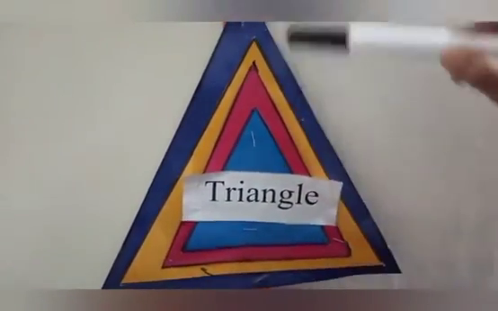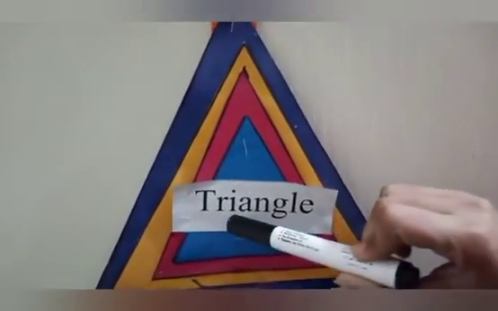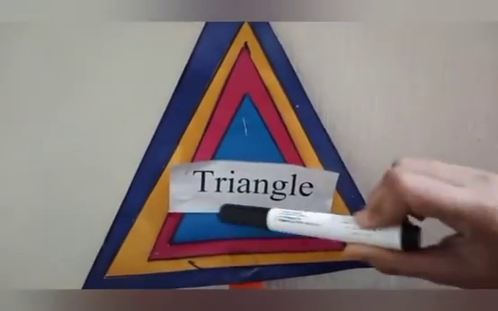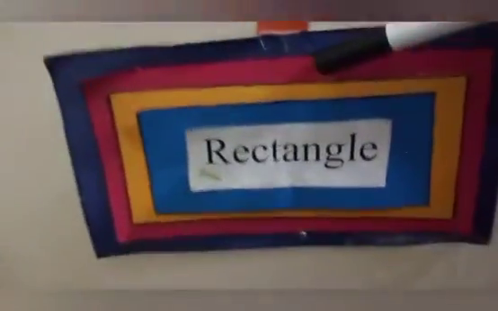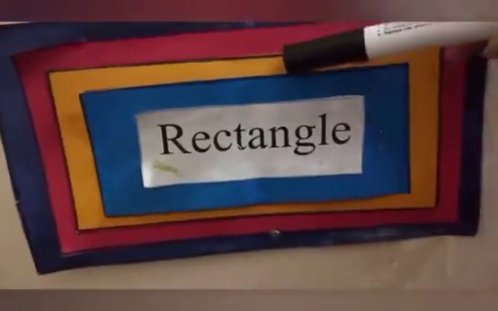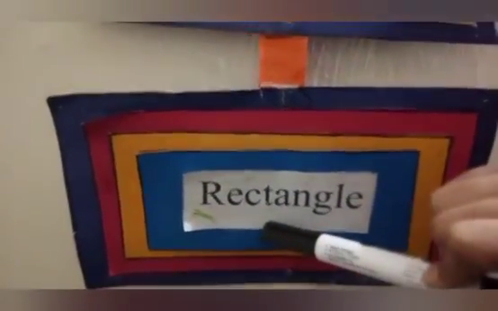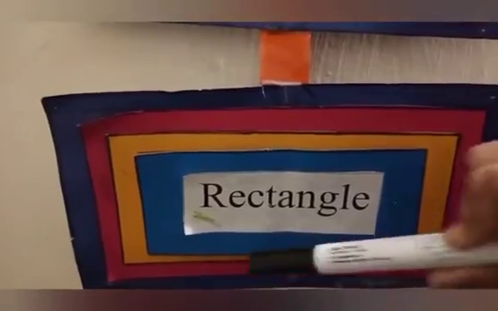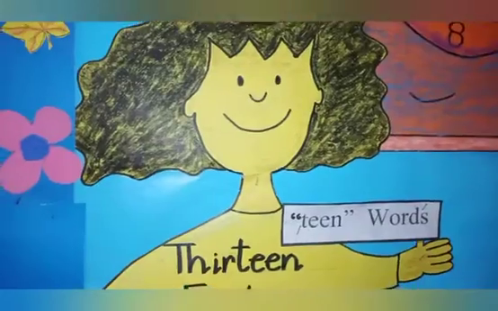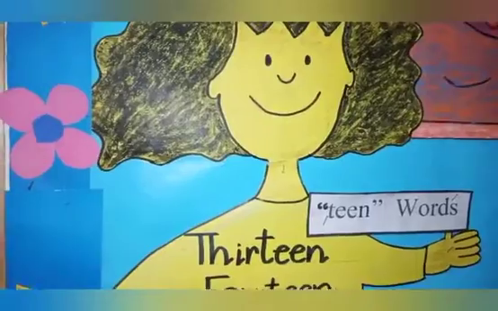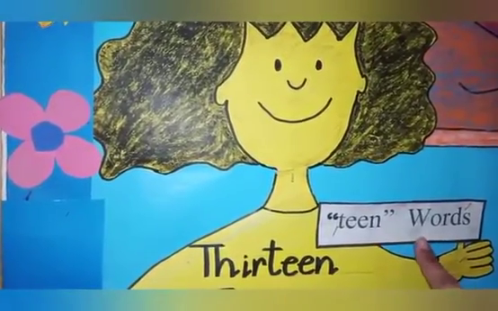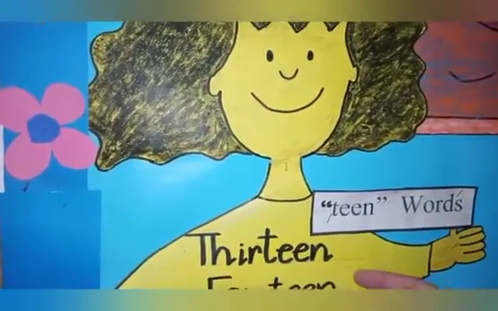Now tell me which shape is this? This is triangle. T-R-I, try, A-N-G-L-E, triangle. And last one is rectangle. What is the spelling of rectangle? R-E-C-T, rect, A-N-G-L-E, rectangle.